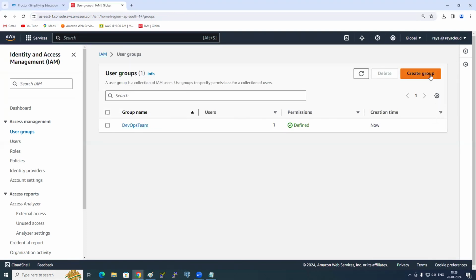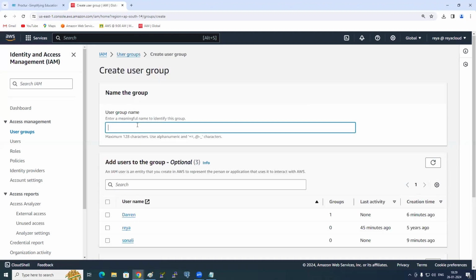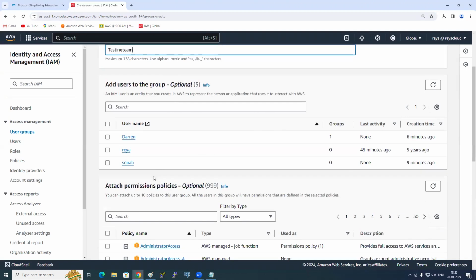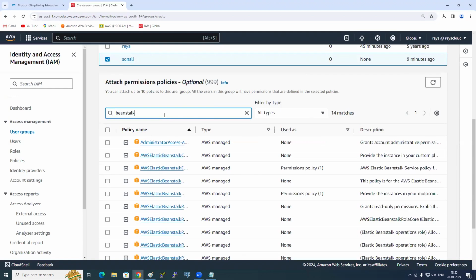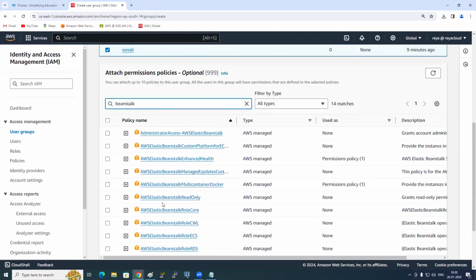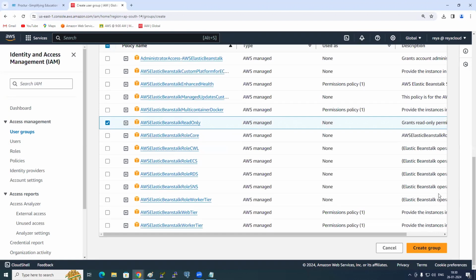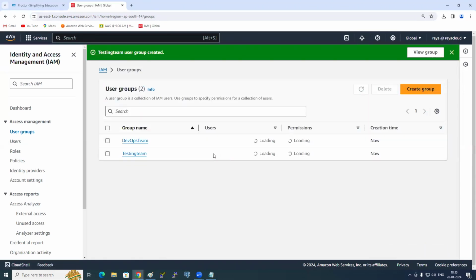We'll create one more group. Tell me how. Create group. Testing team. Whom should we put? Sonali. For testing, what kind of permission should we give? S3, we already gave someone S3, no? Give some other name. Beanstalk, see? Beanstalk policies are there. And then click on create group. Did you all understand how to create a group and add users to them? Simple as that.